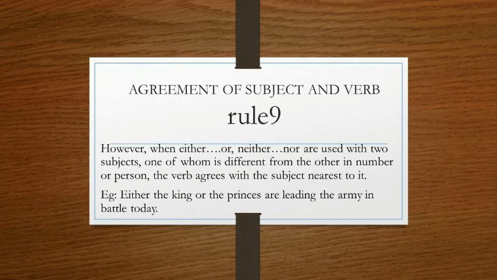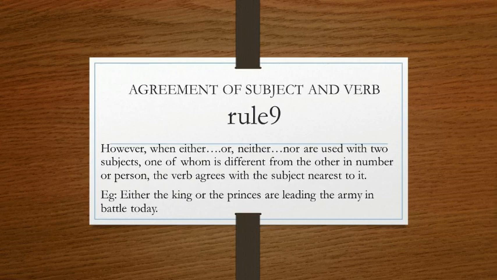When either or, neither nor are used with two subjects, one of whom is different from the other, that is, they differ in number or person, the verb agrees with the subject nearest to it. Either the king or the princess are leading the army in battle today.